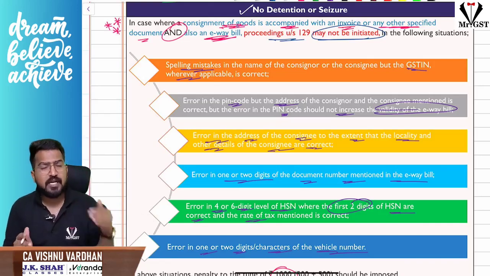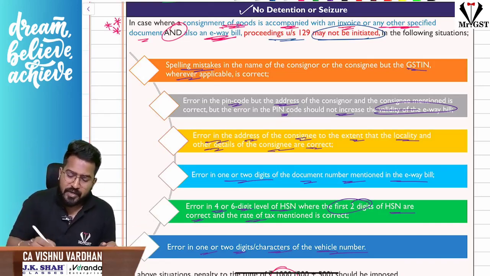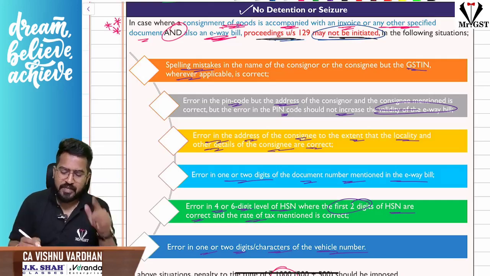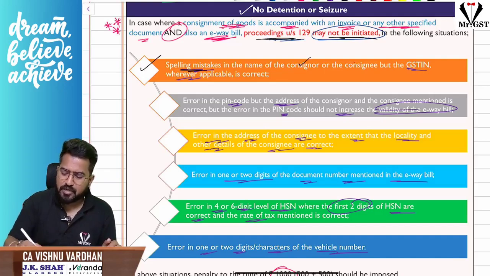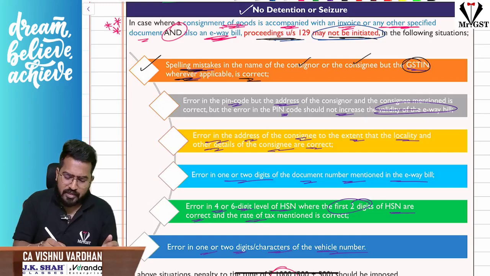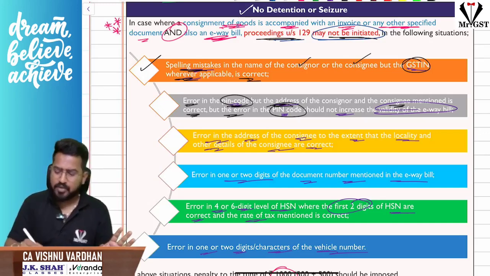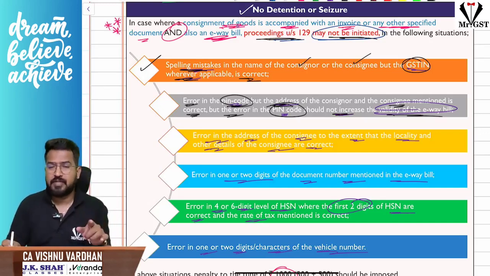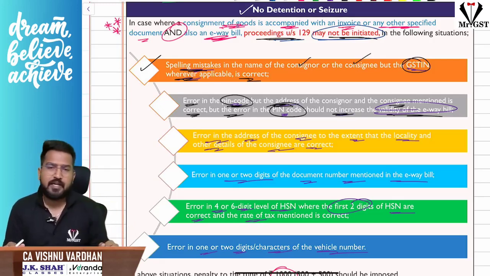If the goods are accompanied with the required document as well as the e-way bill, then section 129 proceedings may not be initiated when there are purely spelling mistakes in the name of the consignor or consignee, but the GSTIN, wherever applicable, is correctly mentioned. Or if there is an error in the PIN code but the address of the consignor and consignee mentioned is correct, the error in the PIN code should not increase the validity of the e-way bill. You have entered the PIN code wrong, but because of that the e-way bill validity should not be extended.